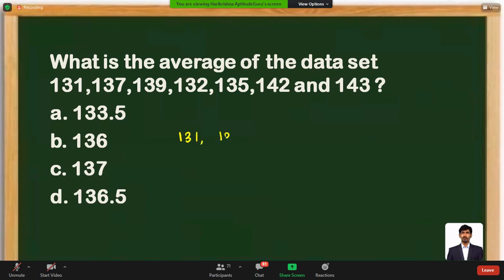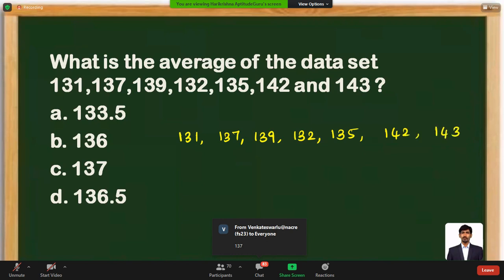131, 137, 139. So using the conventional approach is taking some time. So that's the reason I'm using a simple trick in making the answer. So these are the numbers which are available. What I'm trying to do is find out the average here. I'm assuming my number is going to be 137. So 131 is going to be how much less? It is going to be 6 less.